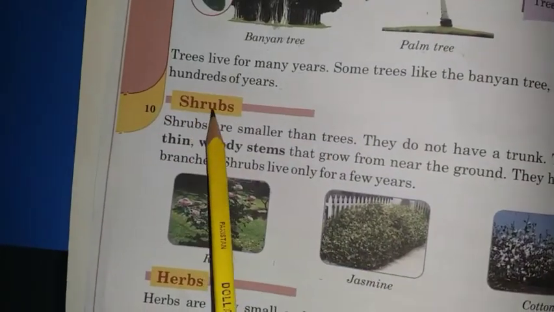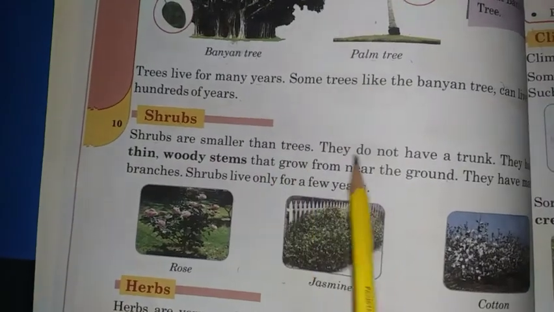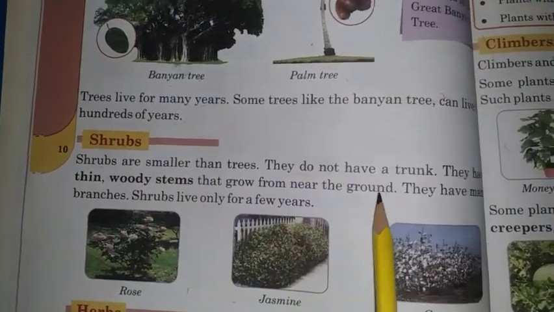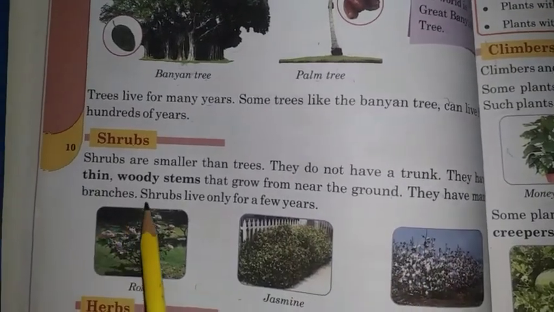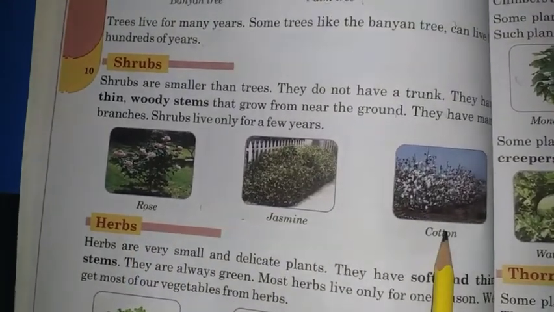Now we will move to the shrubs. What are shrubs? Let's read it. Shrubs are smaller than trees. They do not have a trunk. They have thin woody stems that grow from near the ground. They have many branches. Shrubs live only for a few years, just like rose, jasmine and cotton.